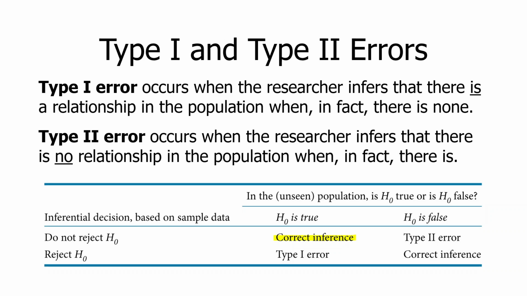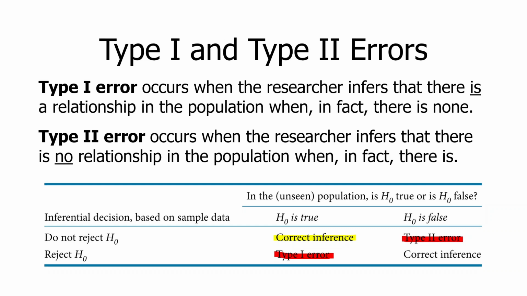But the two types of error are represented here. Type 1 error: H0 is true, there is nothing going on in the population, but we mistakenly reject the null hypothesis. Type 2 is up here: H0 is in fact false, but we just don't have enough confidence to say that, so we don't reject the null hypothesis. That's type 2 error.